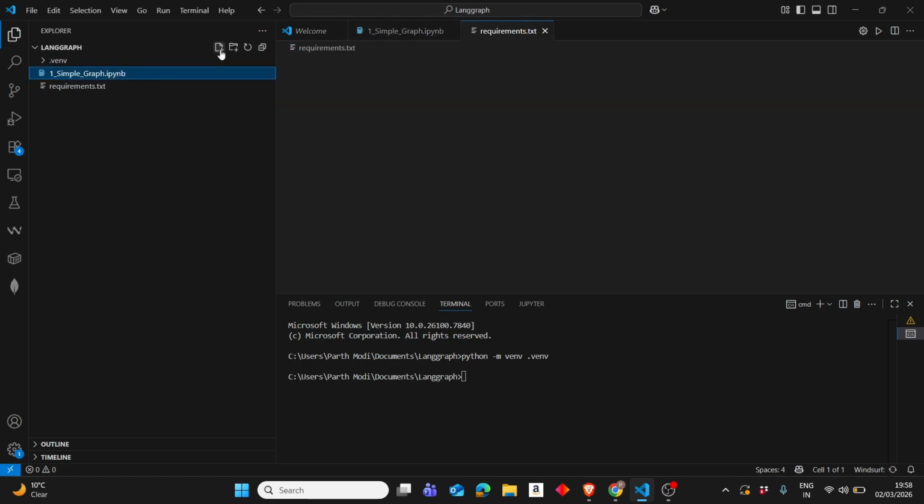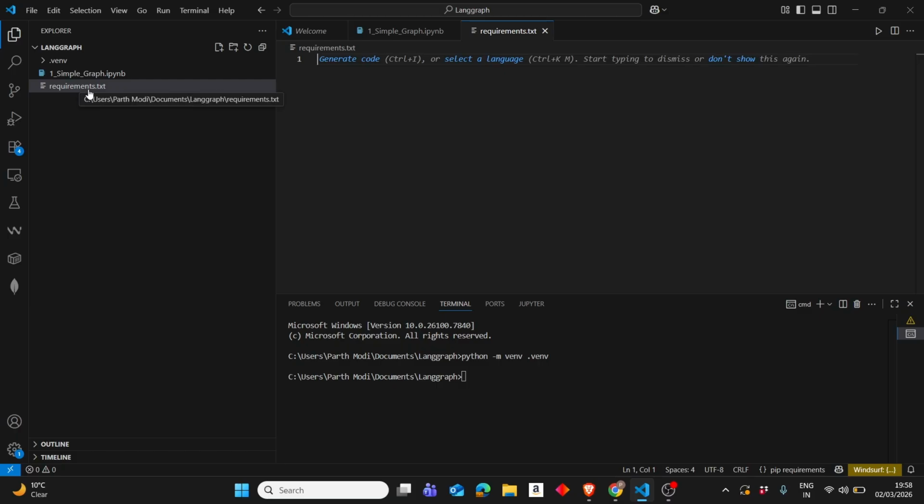I hope the spelling is correct. Here you can specify all the versions that you have to install. For example, first we are installing LangGraph, so we'll just put LangGraph here.